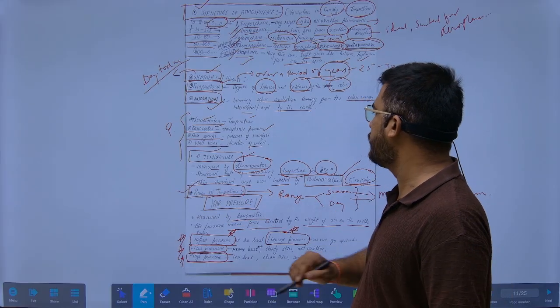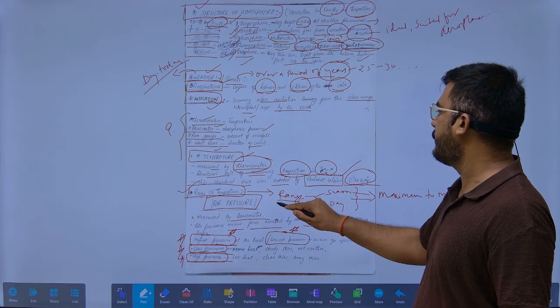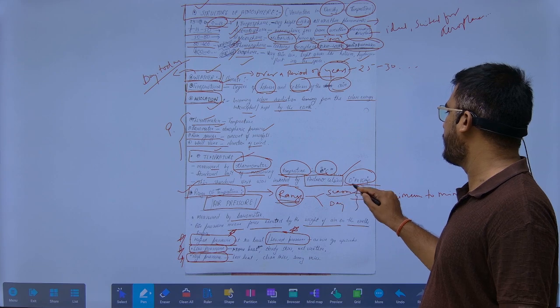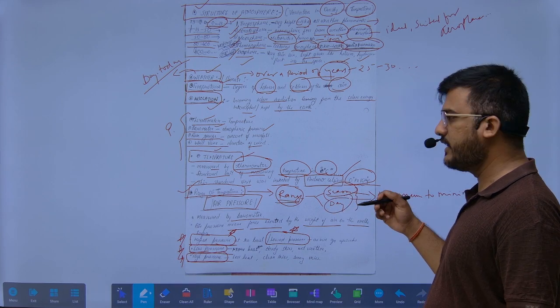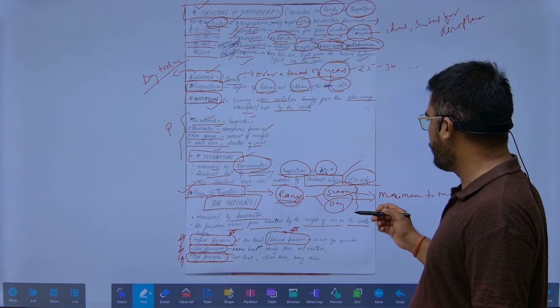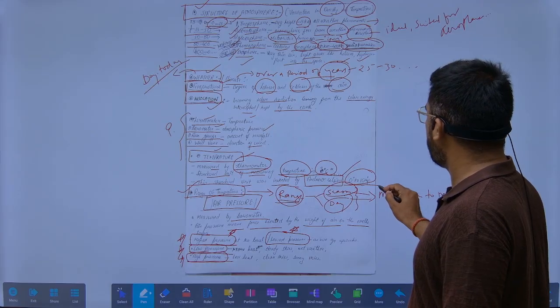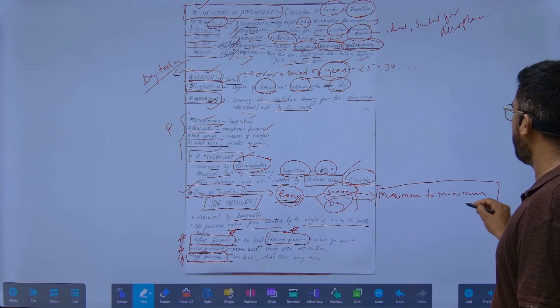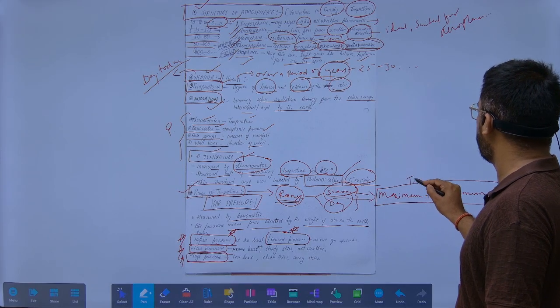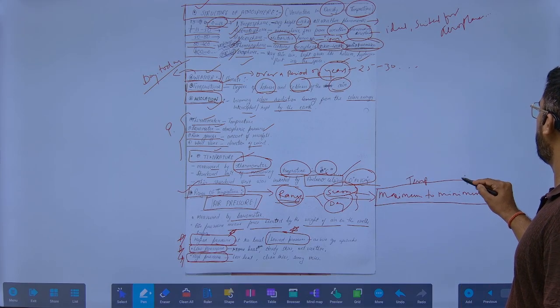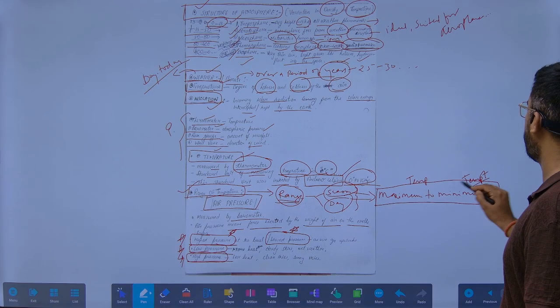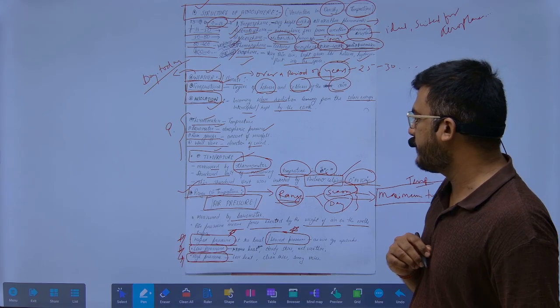Another thing is range of temperature. Range of temperature means the range for a particular season, whether winter, summer, monsoon, or for a particular day. How we measure from the maximum temperature to the minimum temperature is called range of temperature.